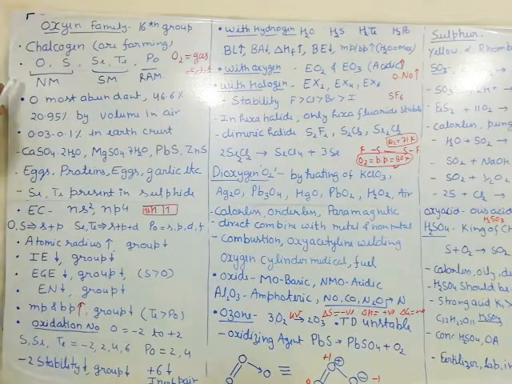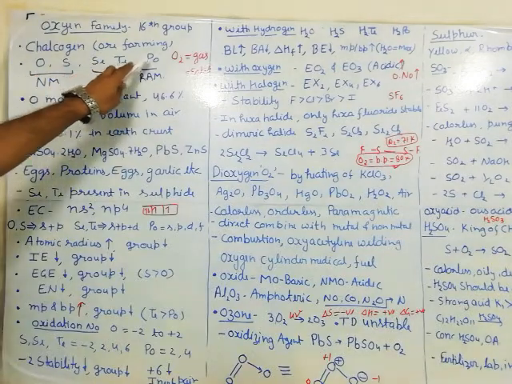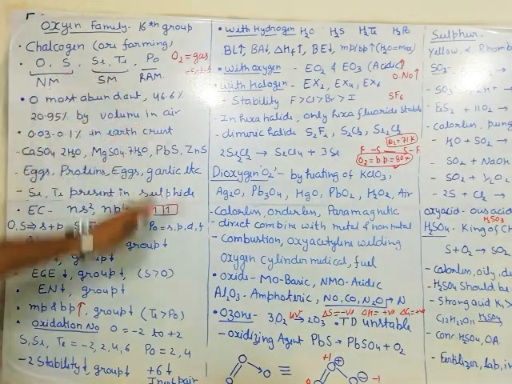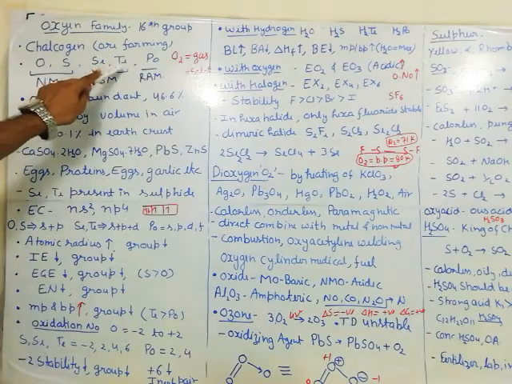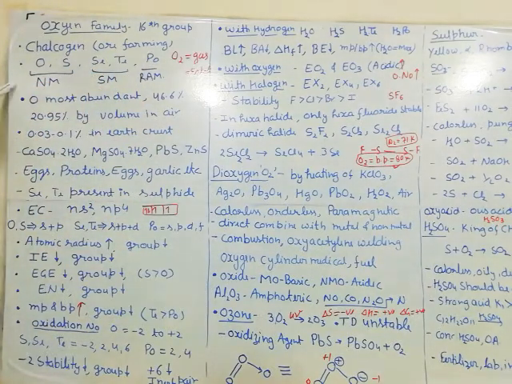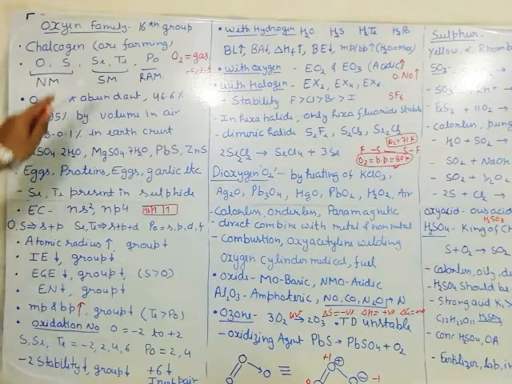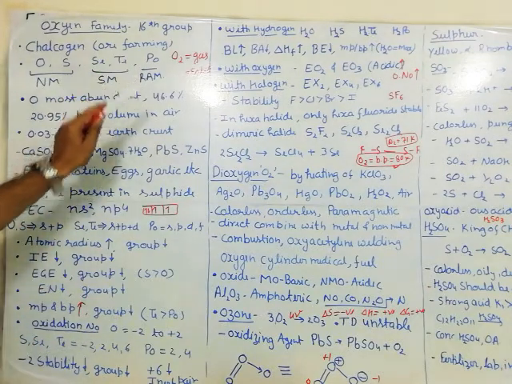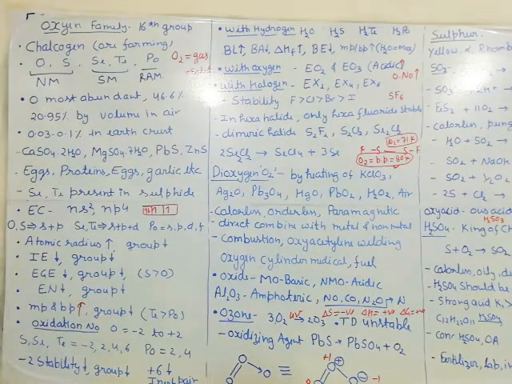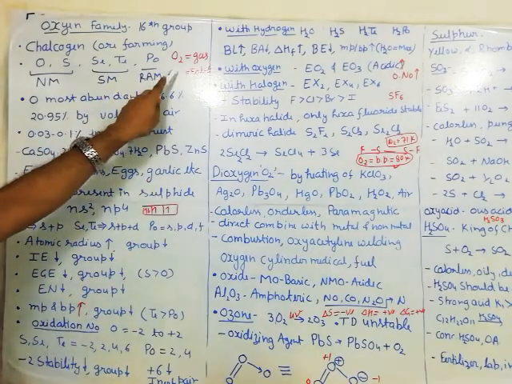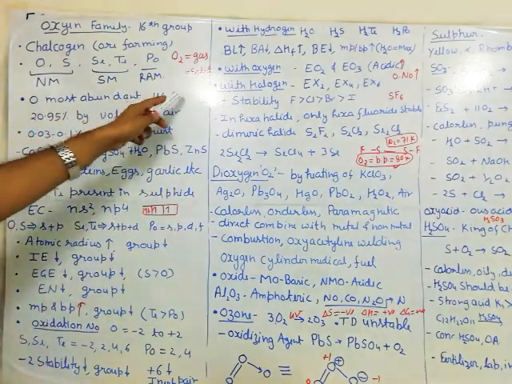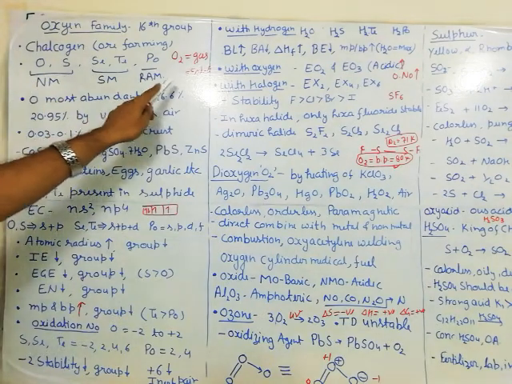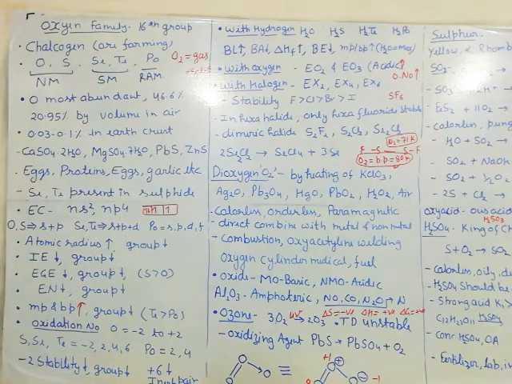What are the members? Oxygen, sulfur, selenium, tellurium and polonium. I have already told you how to remember this one: Old style say TPO. In this, oxygen and sulfur are non-metals, selenium and tellurium are semi-metals, polonium is a radioactive metal. Only oxygen is a gas, all the remaining are solids, as sulfur exists in the form of a solid. So except oxygen, all others are present in the solid state.